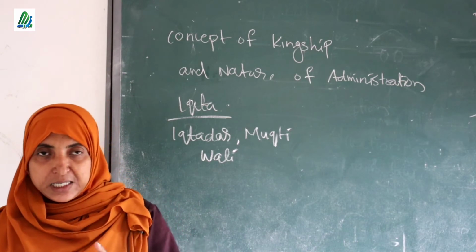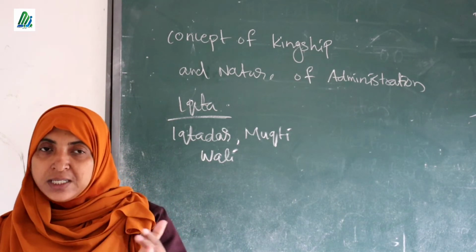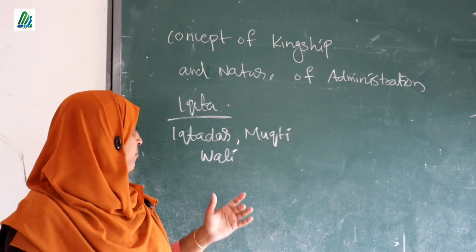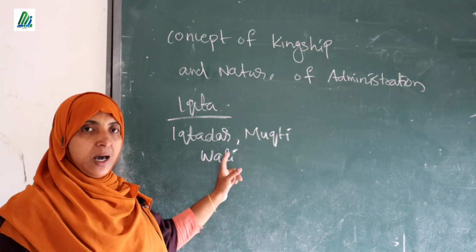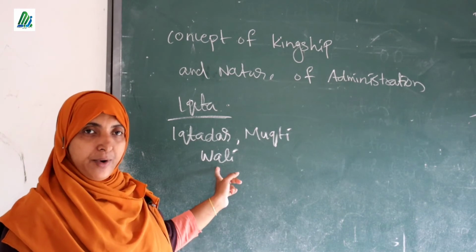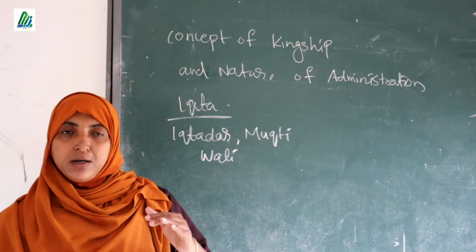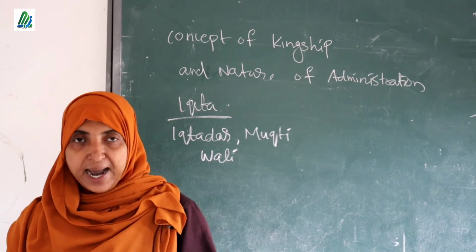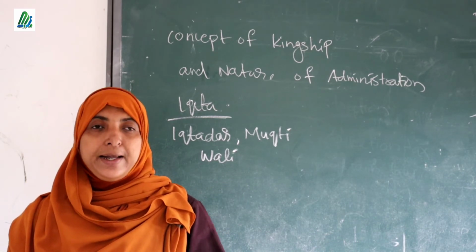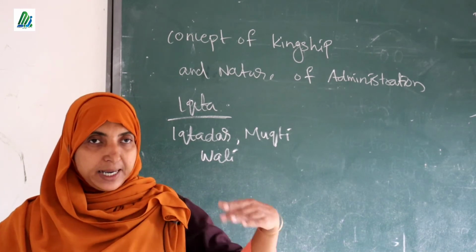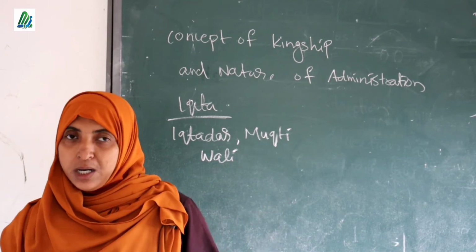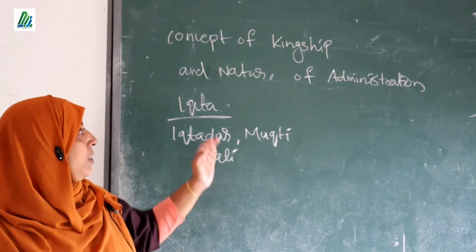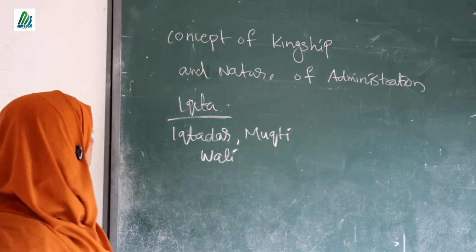So once again, the Iqta system means providing land to the officials instead of cash. And the person who got Iqta is called by different names in different parts: Iqtadar, Muqti, and Wali. They carried out their duties in their own places, that means collection of taxes, maintaining law and order, and assisting the king by keeping a huge army.